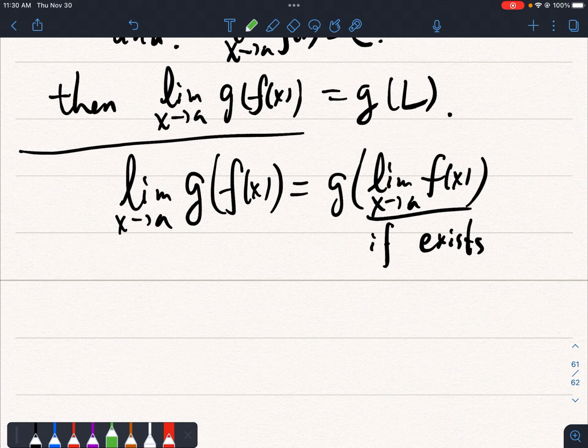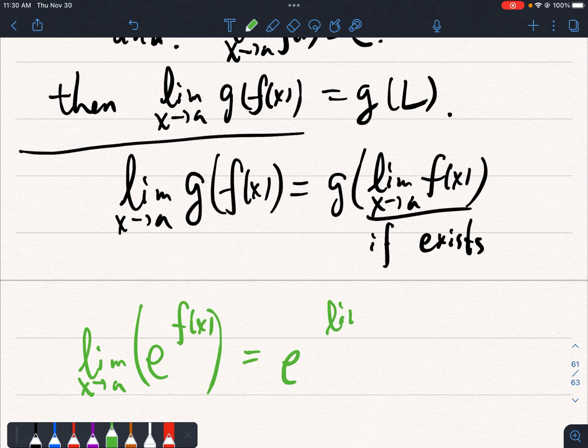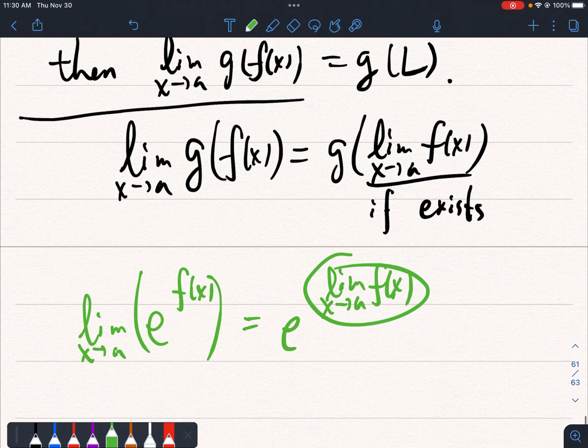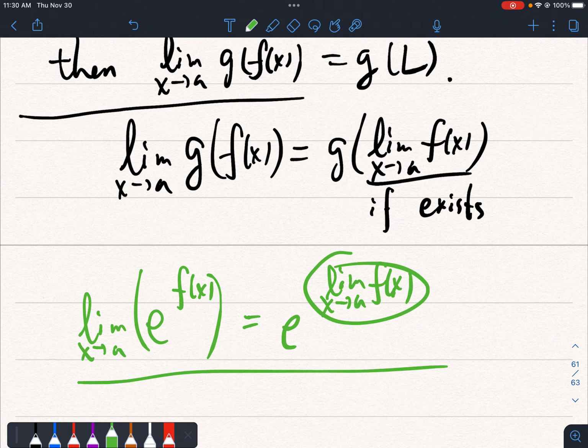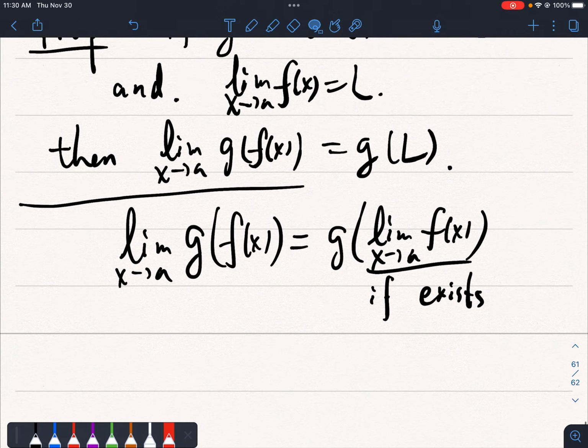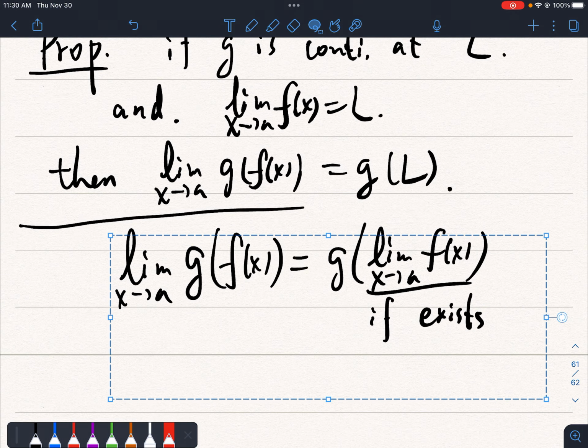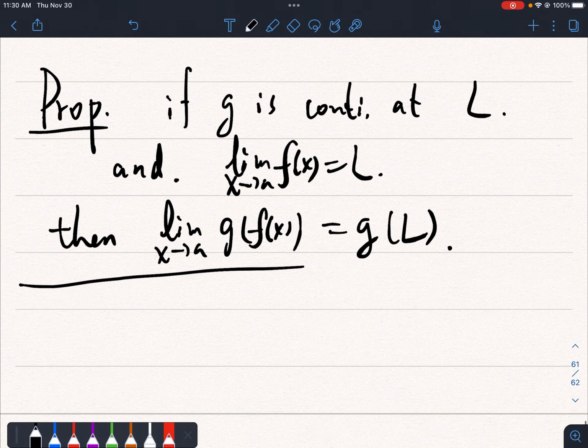This is quite amazing, because for example, maybe we can choose the function g to be the exponential function, which we know is continuous. So if we want to know the limit as x approaches a of e to the f of x, then all we need to know is if the limit as x approaches a of f of x exists. If this exists, then this is correct. So then we can switch the order of taking the limit and taking the composition of g.